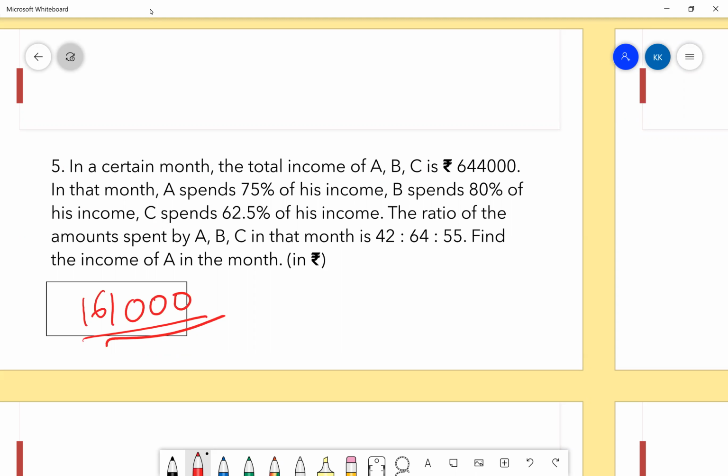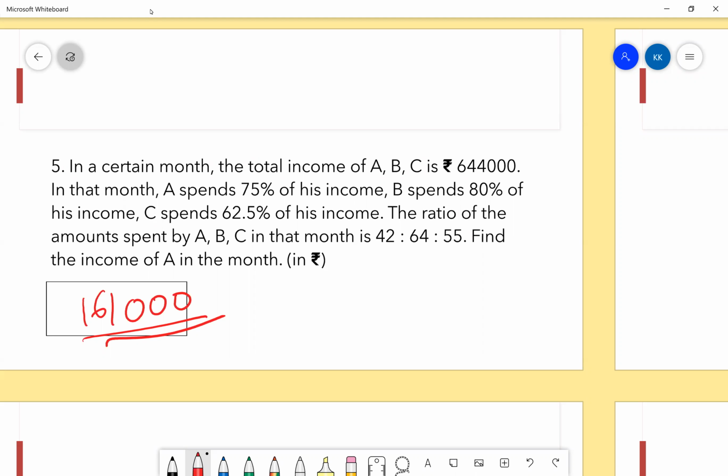Perfect. The only thing missing is the x part. After adding it, it should have been initially 42x, 64x, and 55x because those are ratios. You have not been provided with the numbers 42, 64, and 55, right? Luckily, you got saved here, but your approach was right. Conceptually, you were just slightly off track. I'll take care of it next time. Sure, sure.